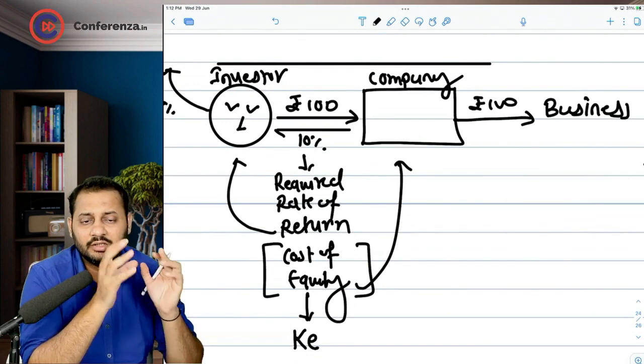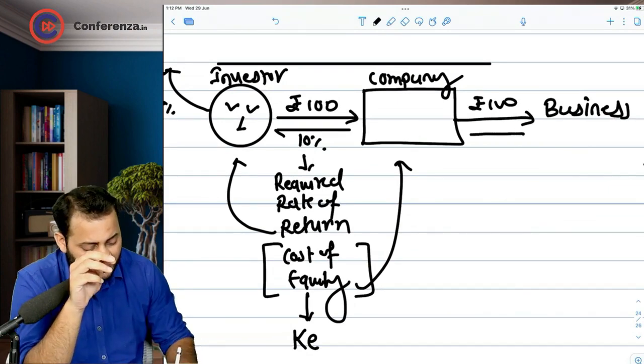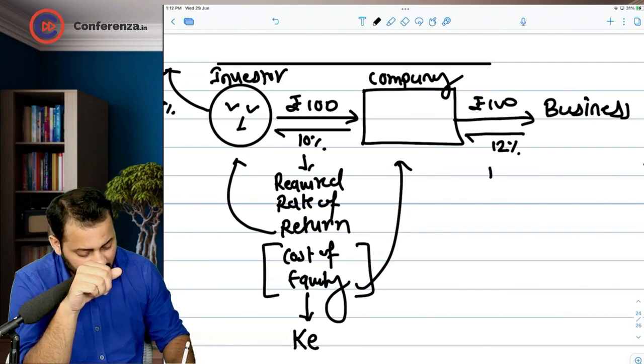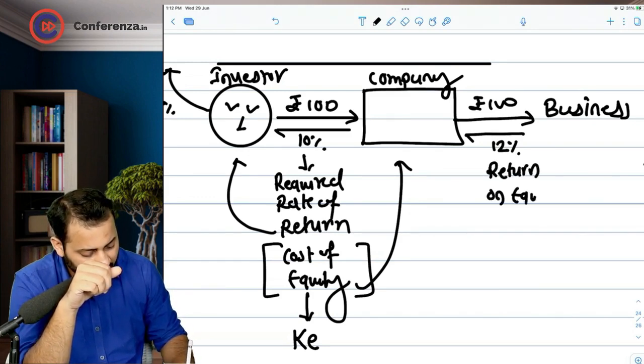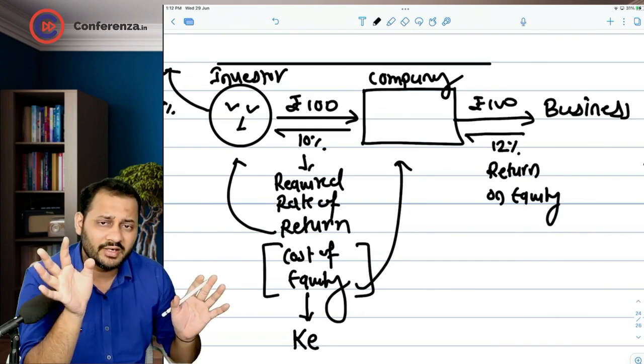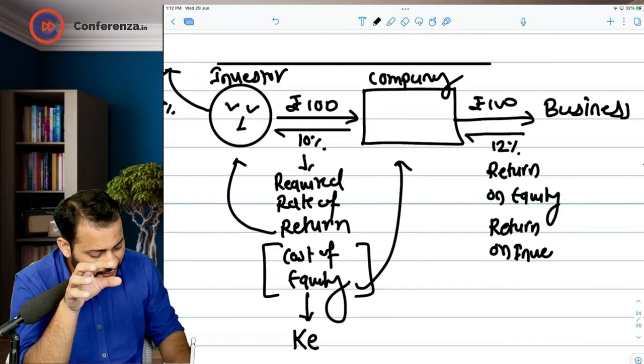After that, the company takes 100 rupees and invests in the business. Let's say, for example, the company earns around 12% on this investment. This is called return on equity. And if the company is only equity financed, there is no other financing in the company, we can call it return on investment also.